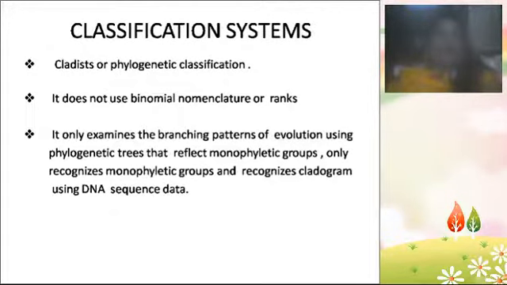And then this is a slide about the classification systems. Some types of classification, as I just told you, are the traditional type. That traditional classification uses the similarities and the binomial nomenclature of Linnaeus. Whereas the recent modern types of classification are not using the binomial nomenclature of Linnaeus, or any taxa.